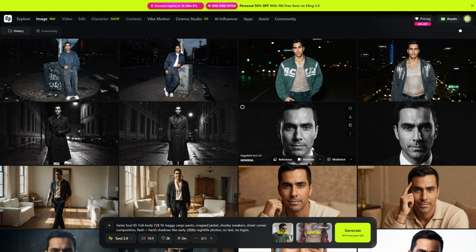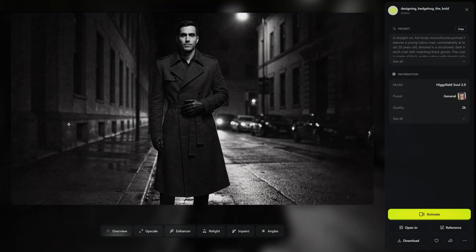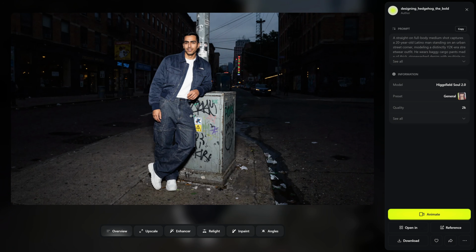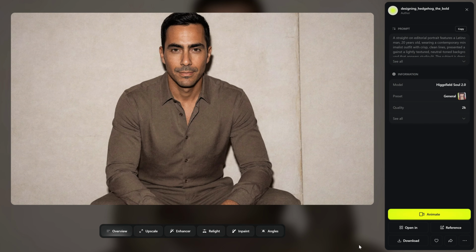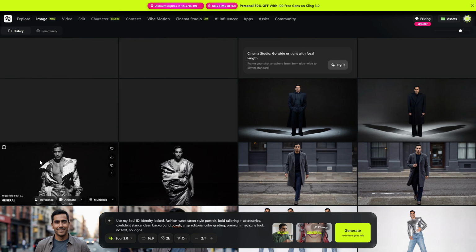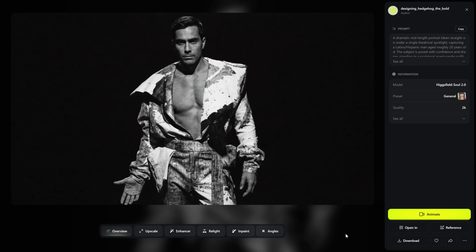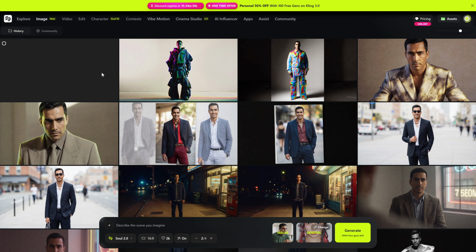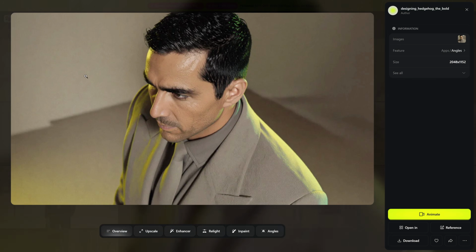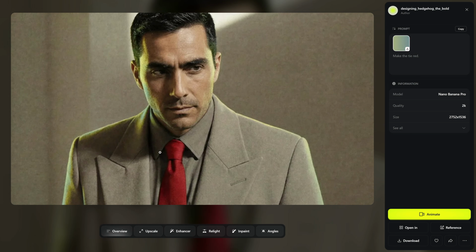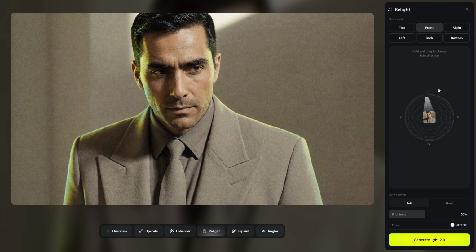Now that the model has all our references, we can ask it for different images, different outfits, different scenarios, different actions, and it will keep the original look and style without any issues. But it goes further. We can use angles to change the camera framing. We can use InPaint to modify specific parts. We can even change how the light hits the scene, plus a lot more.